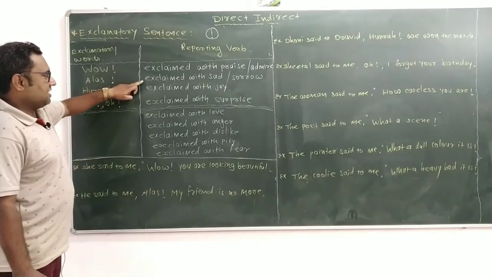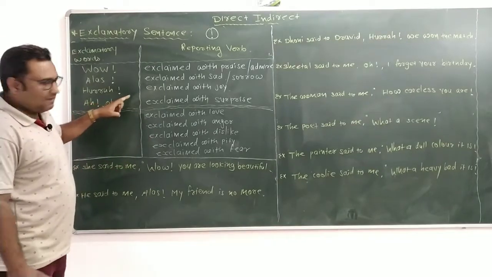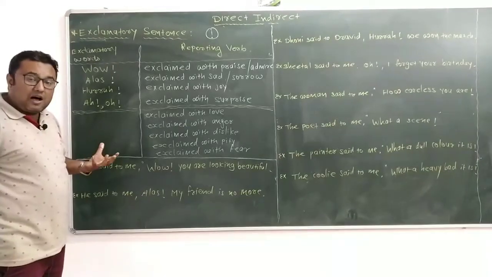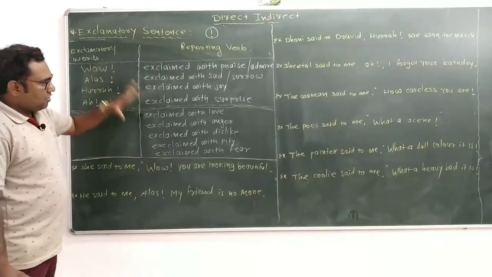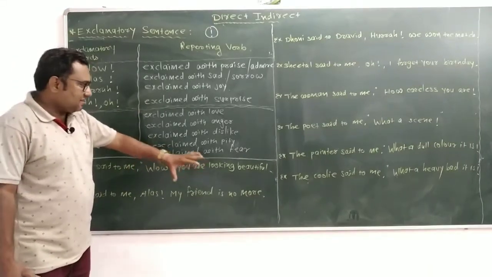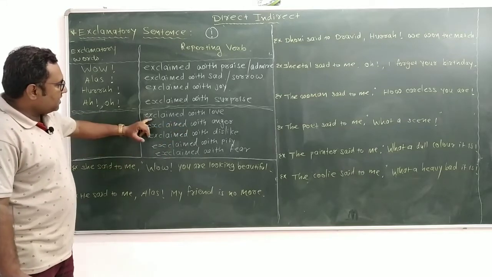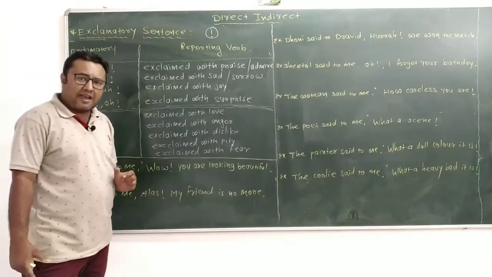Alas means exclaim with sorrow. Hurrah, exclaim with joy. Oh, ah, exclaim with surprise. And suppose you know the sentences, you can use another different kind of exclamatory expression, for example, exclaim with love, exclaim with anger.